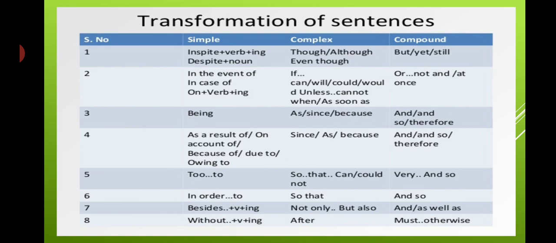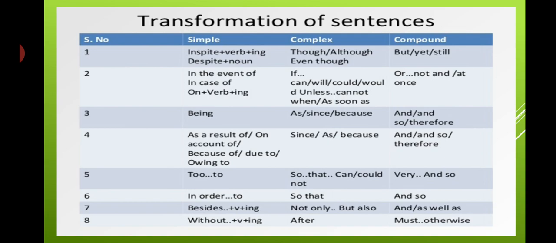Being becomes as, since, and, because, and compound will be covered with and, so, therefore. For simple we have as a result of, on account of, because. These are all the words of simple sentences. In complex, since, as, because will come. And in a compound sentence we would have and, so, therefore.